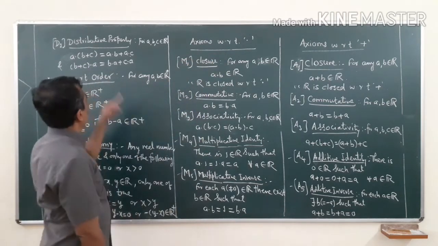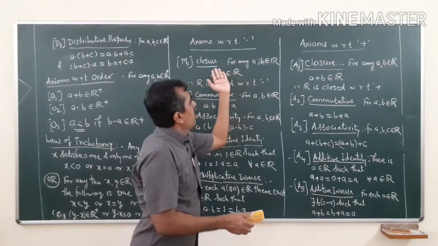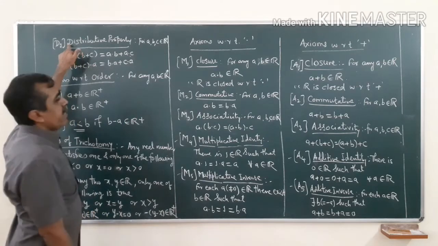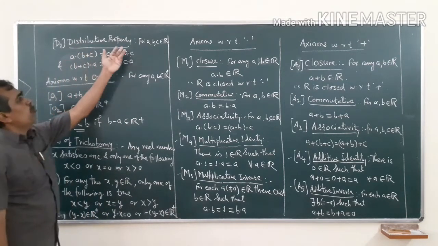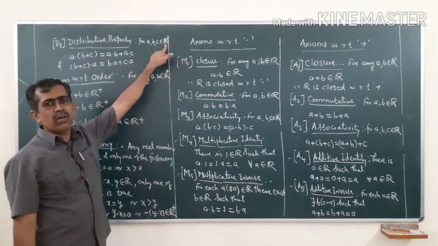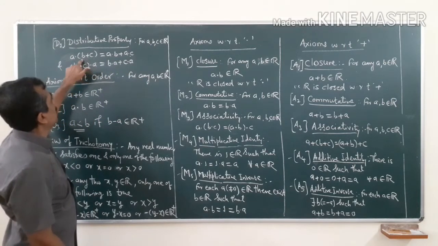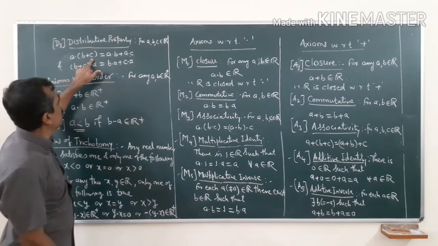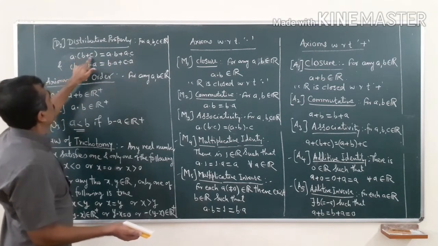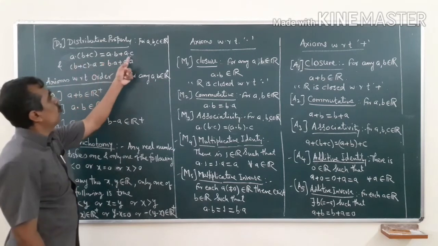Now, see some more axioms which are true for addition and multiplication together. See the next axiom. What is that next axiom? Distributive property. What does it tell? For any a, b, c belonging to R, if I take any 3 real numbers, then a dot (b plus c). So, there is addition inside the bracket. So, what distributes? See here, a dot (b plus c) is equal to a dot b plus a dot c. So, multiplication distributes over addition.